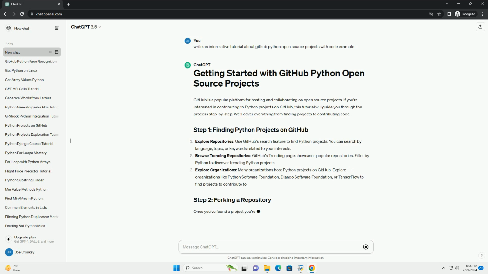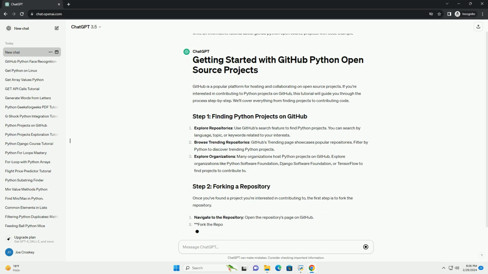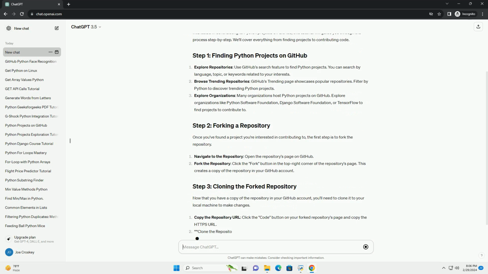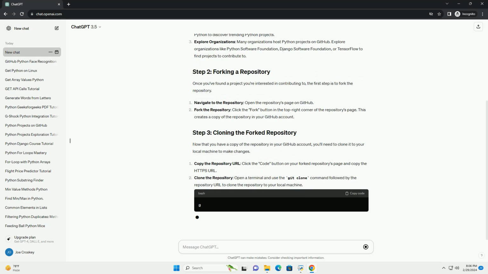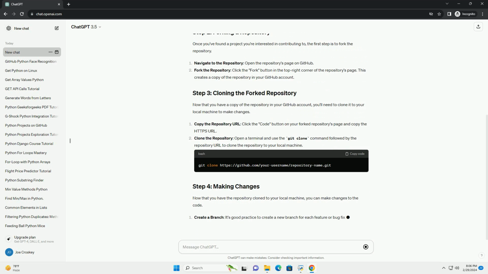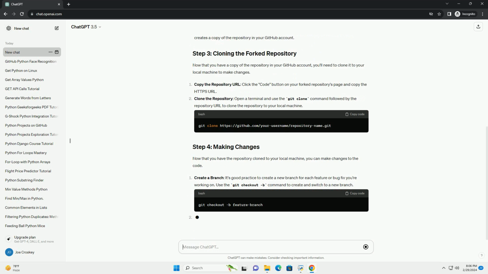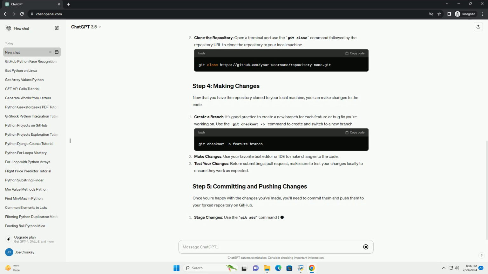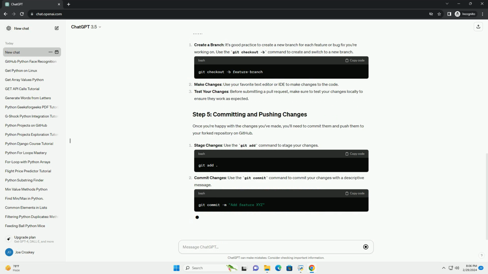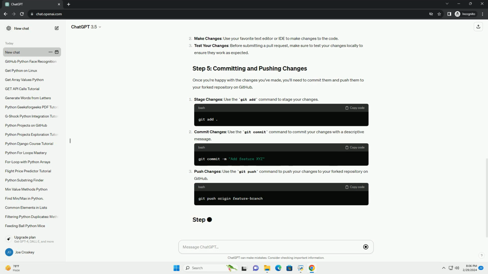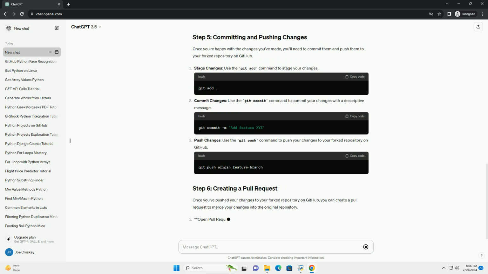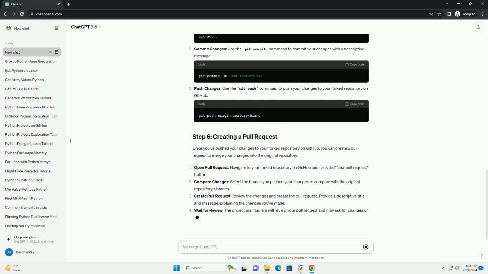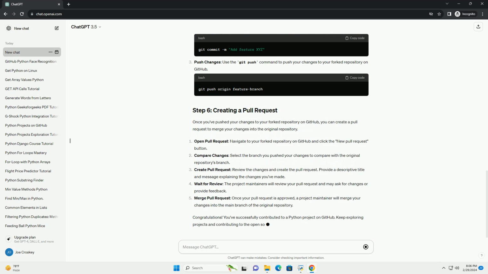Explore repositories. Use GitHub's search feature to find Python projects. You can search by language, topic, or keywords related to your interests. Browse trending repositories. GitHub's trending page showcases popular repositories. Filter by Python to discover trending Python projects. Explore organizations. Many organizations host Python projects on GitHub. Explore organizations like Python Software Foundation, Django Software Foundation, or TensorFlow to find projects to contribute to.